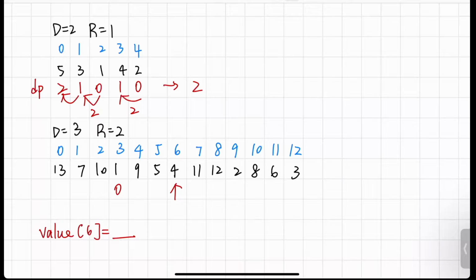But when I'm doing the example, I just directly write it on here.